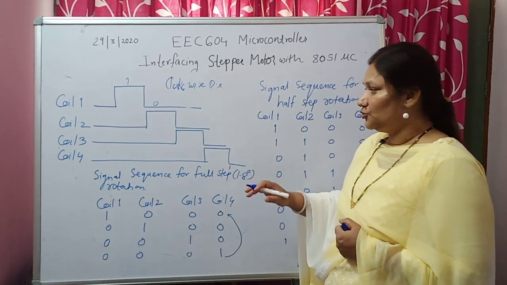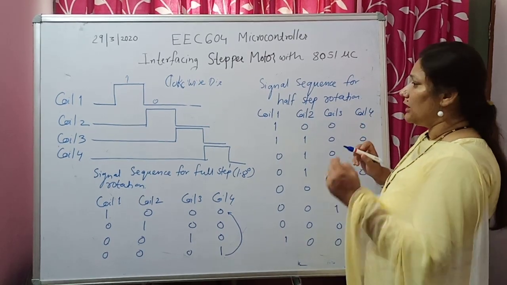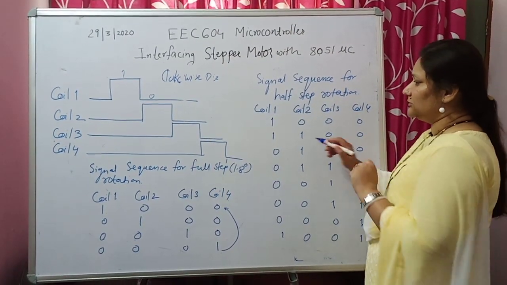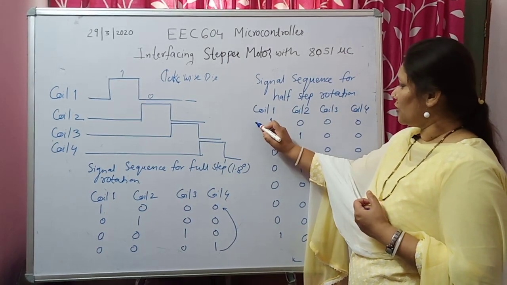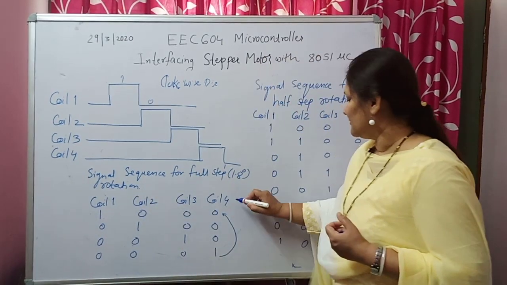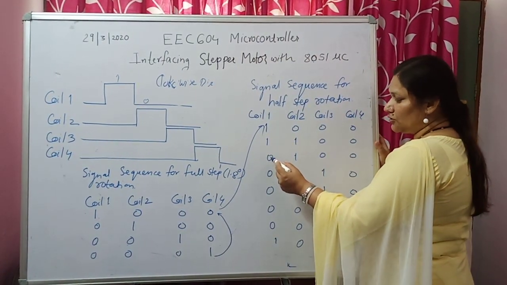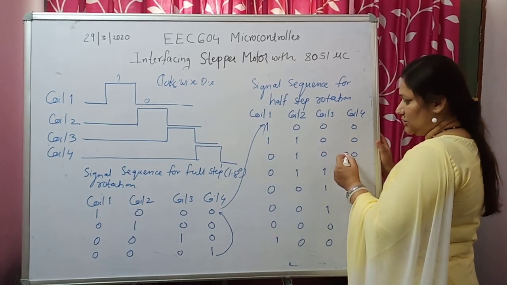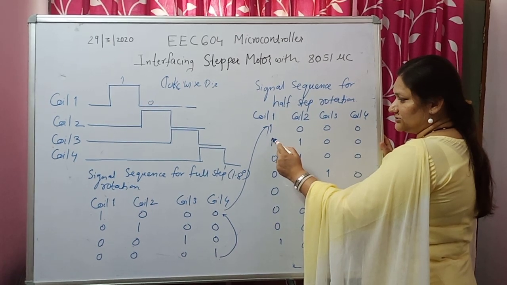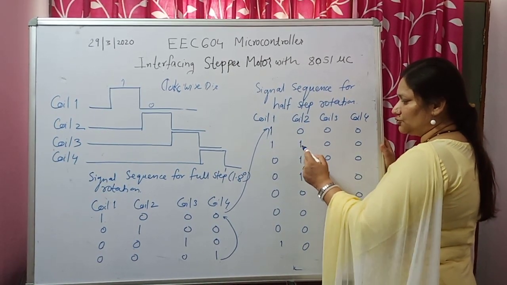But if you want to give half step rotation to the stepper motor, then how should the energization of the coils be? The very first step, coil 1 will get 1 0 0 0, which is the same as this. But next you should not give 0 1 0 0. Instead, you should not disconnect the energization of coil 1 and you should apply the energization to coil 2 also.